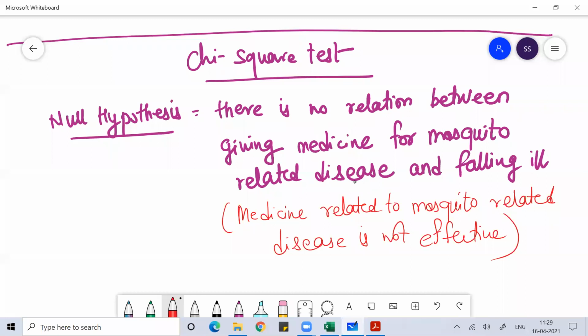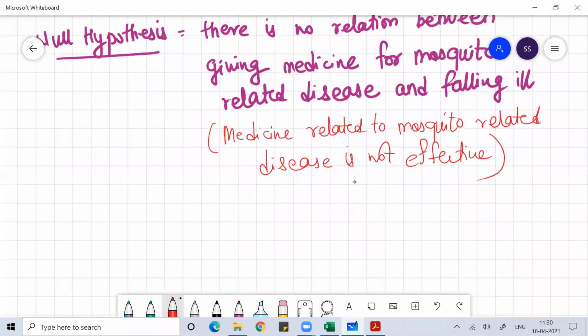Two parameters were given: either you take medicine or you don't take medicine, and either you are falling ill or you are not falling ill. So in the null hypothesis, I am saying that no relation exists between these two parameters, that whether you take medicine or not is independent of whether you fall ill or not. That is what I wrote in the null hypothesis.